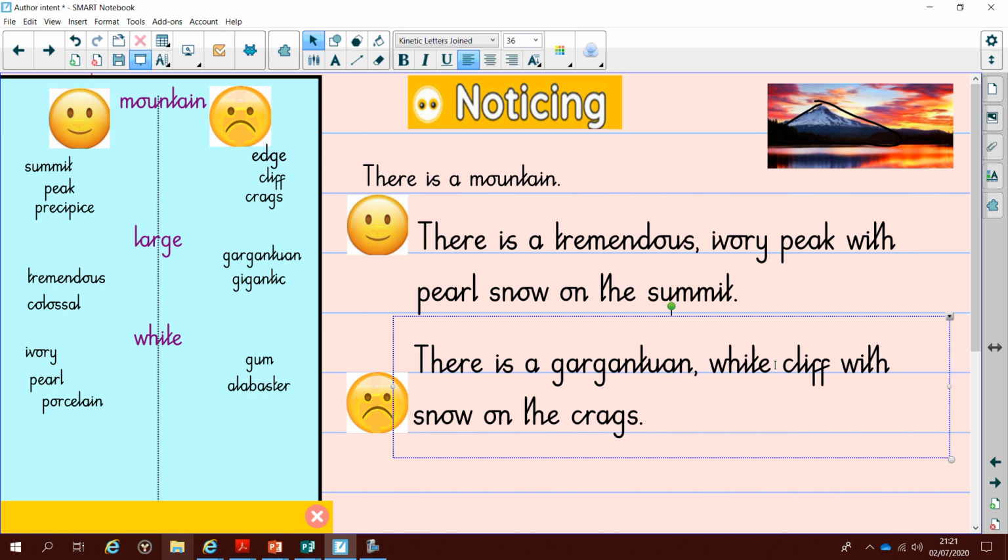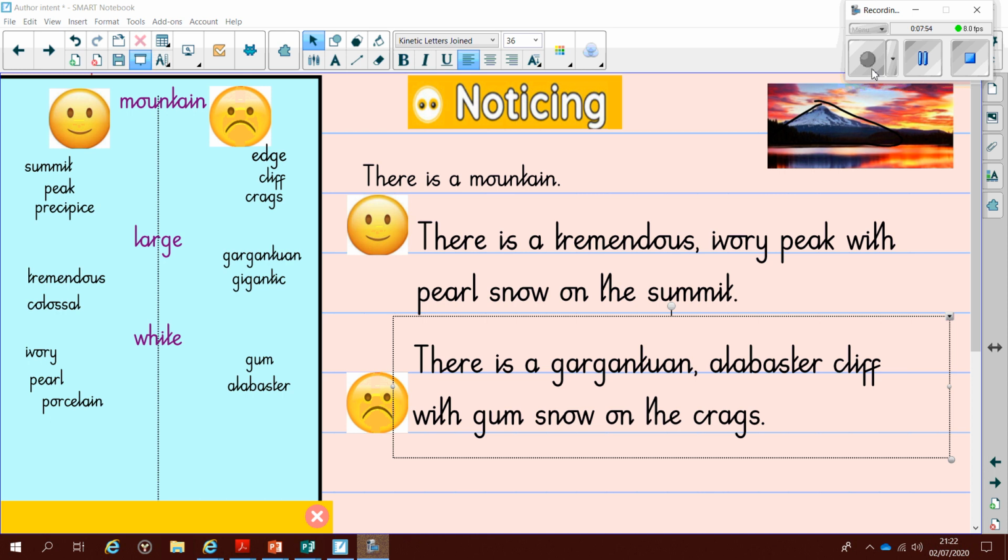Alabaster. There is a gargantuan alabaster cliff with snow on the crags. You know what I'm going to put in there? I've got to put in gum. There is a gargantuan alabaster cliff with gum snow on the crags. Certainly wouldn't like to be walking up there. Pause the video and have a go at writing your own positive sentence and your own negative sentence.